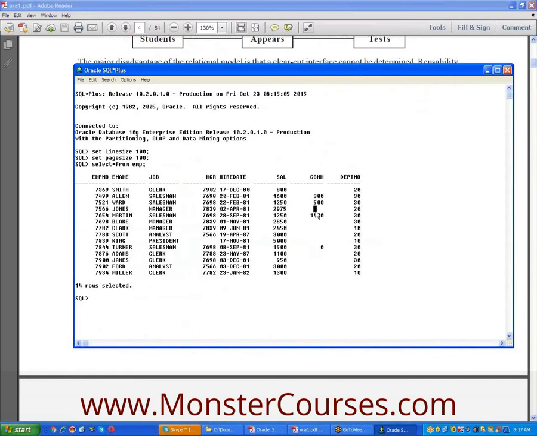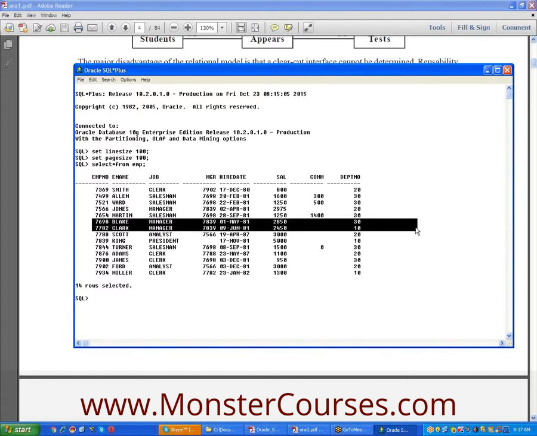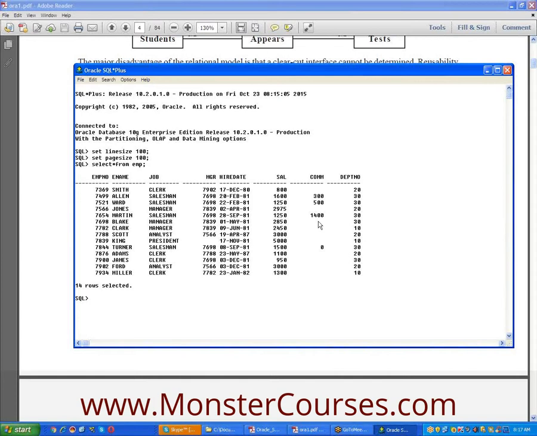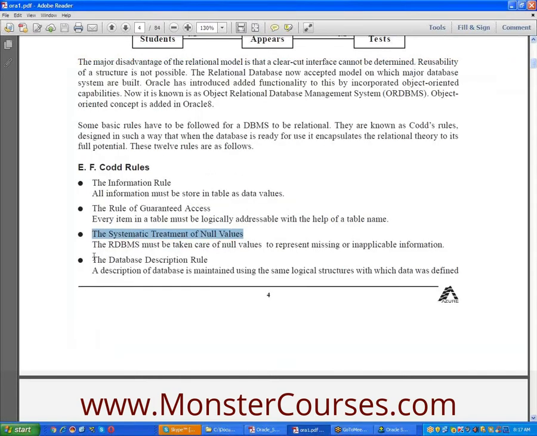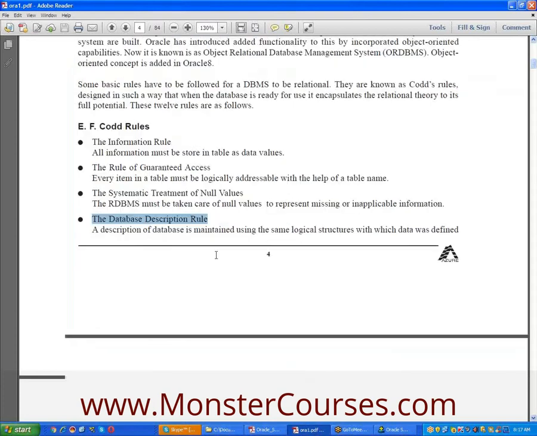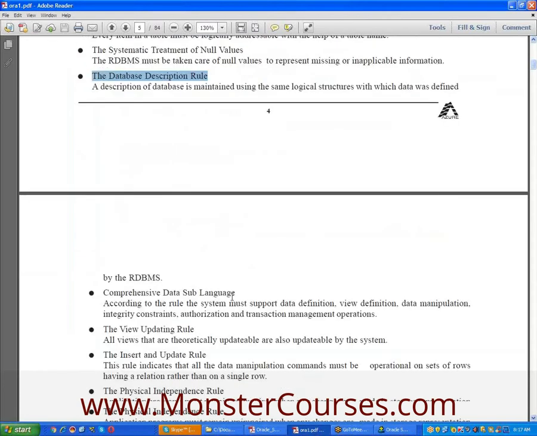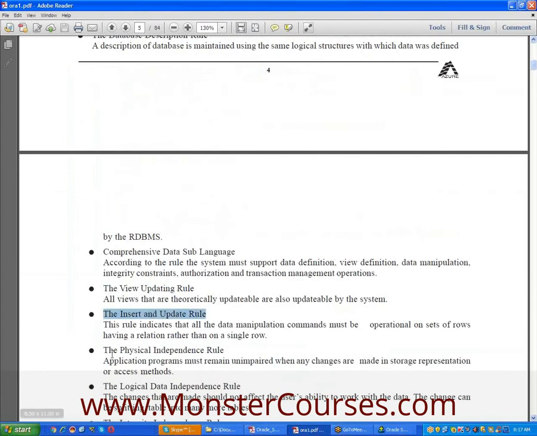What about the rest of the employees like manager, clerk, analyst? They don't have any commission. The commissions are applicable to salesmen only. Suppose one manager is there. Let us suppose the 2 managers, they don't have any commission. So that's why we maintain the null values here. Systematic treatment of null values. This is also another Codd rule. The database description rules. Some 12 rules are there, like the view updating rule, the insert and update rule.